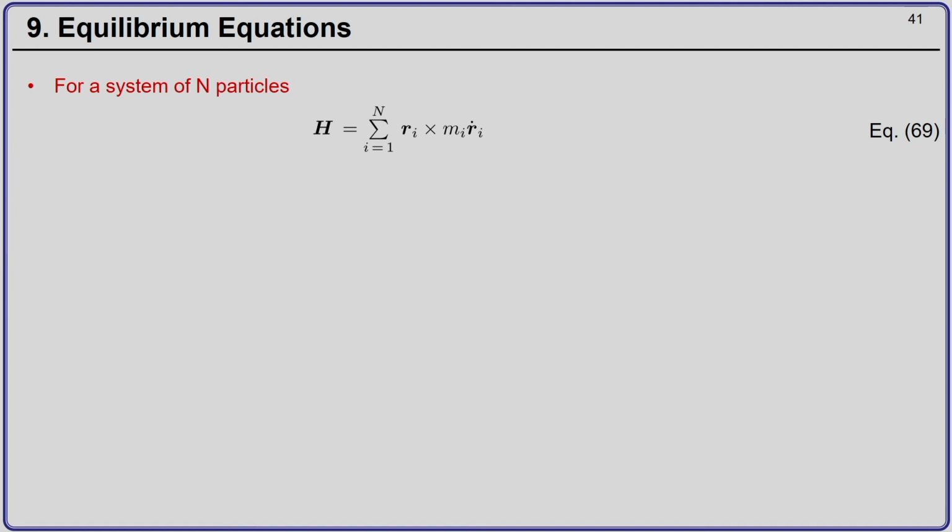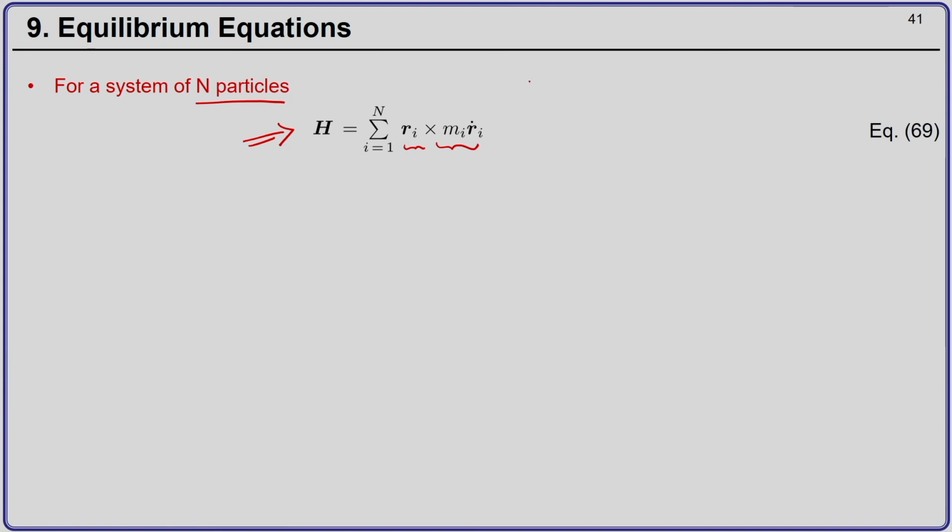Now, before we move to continuum bodies, let us first discuss how this principle is applied to a system of particles. Let us say you have a system of n rigid body particles. The angular momentum of the system of particles will be equal to the summation over the angular momentum of all the particles.